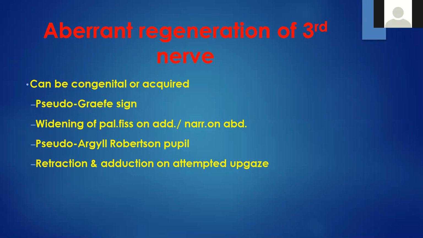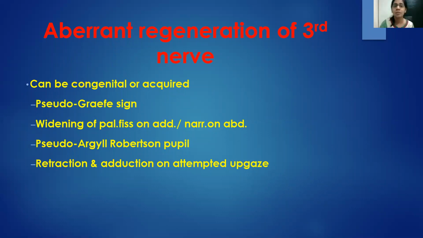Just to give them a small mnemonic, would it be right to say that all patients where there is lid drooping and the eye is down and out would have a third nerve palsy? Yes. With ptosis and a drooping eye, the eye being out and down, it would be a third nerve palsy. I had a mnemonic during my PG days that the eyelid is drooping with the eye down and out. That stayed in my mind, so just a cue to remember for the PGs.